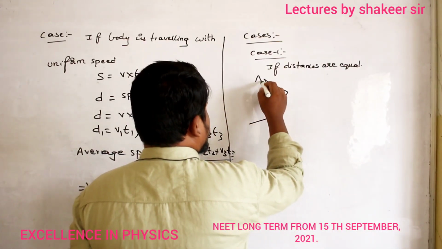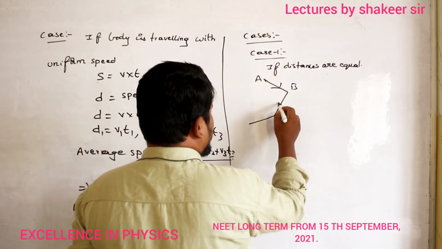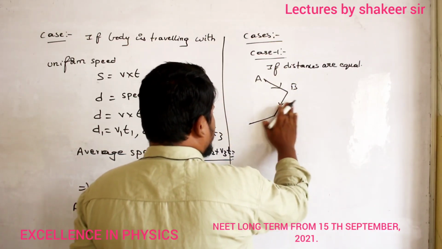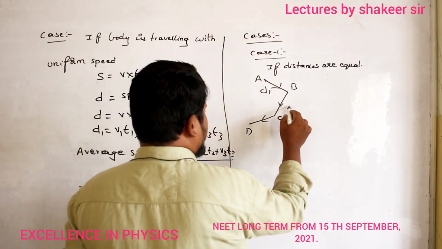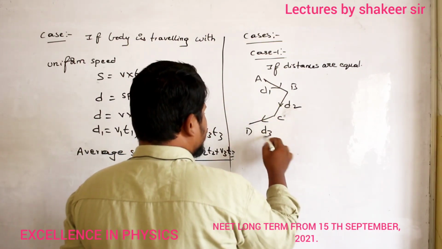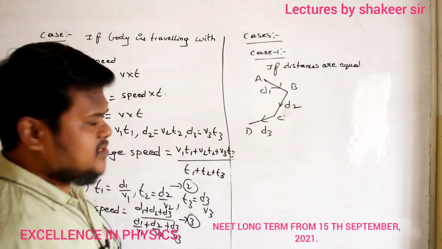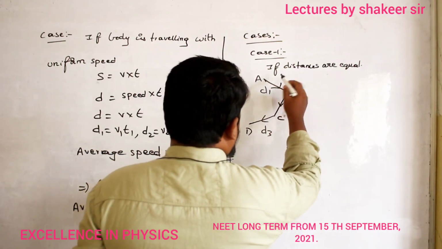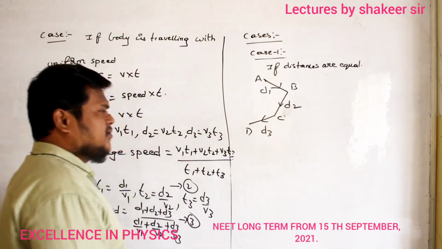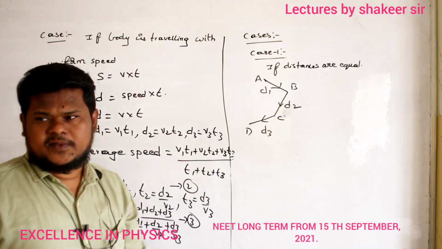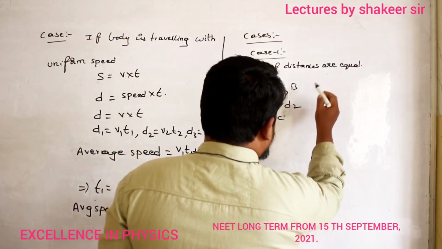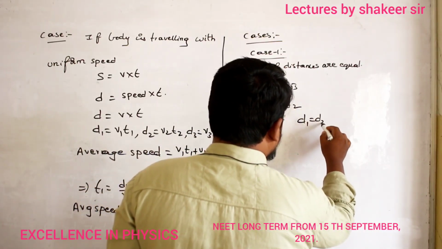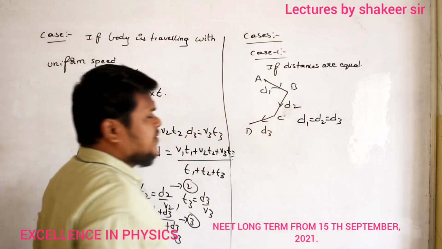He travelled from A to B, then from B to C, then from C to D. So this distance is D1, this distance is D2, and this distance is D3. Different times are taken, T1, T2, T3, and speeds are different, V1, V2 and V3. Now what is the given condition here? Distances are equal. It means D1 is equal to D2 is equal to D3.